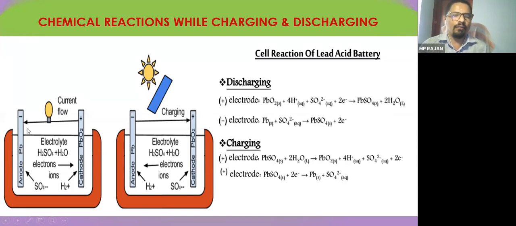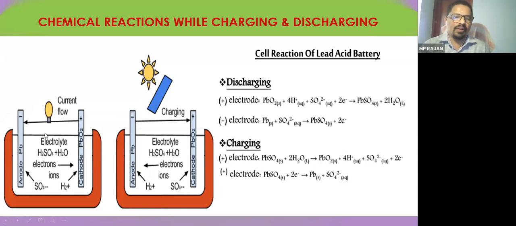These electrons will flow through the load, going back to the cathode and to the anode. This cycle will be continued. We can say there will be a current flow from positive to negative, opposite to the flow of electrons. So the current goes from the positive plate to the negative plate, so you can say current flow is there. This is called the discharge.